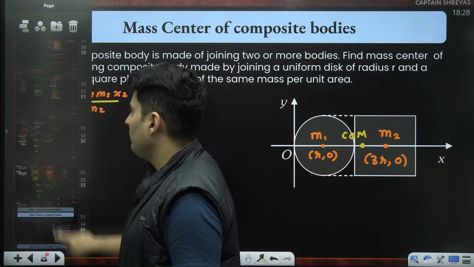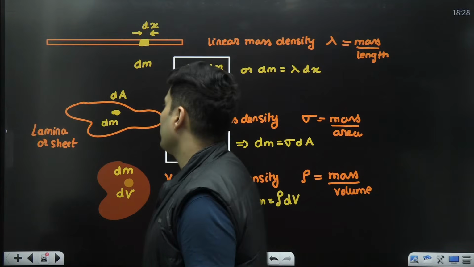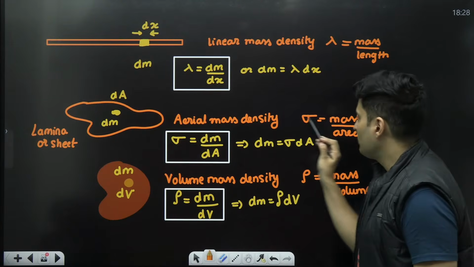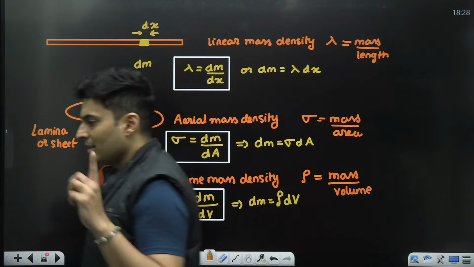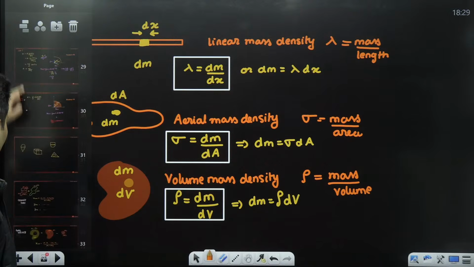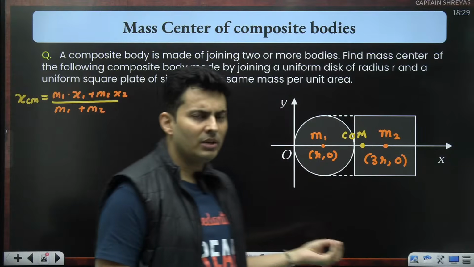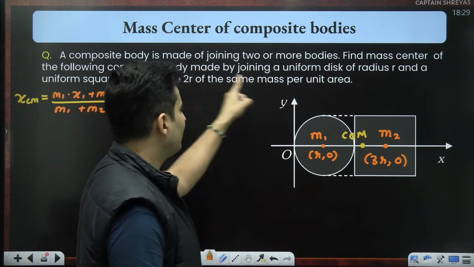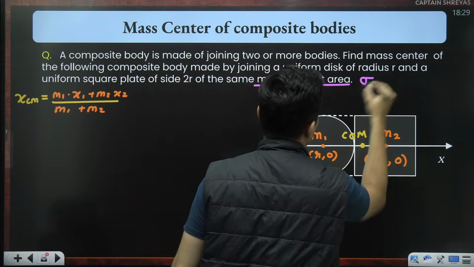Whenever we have two-dimensional diagrams or sheets, the concept you should consider is mass per unit area, which is sigma. That is the concept that will come into play for two-dimensional objects. If it was a solid sphere or cube, then it will be mass per unit volume. Both of them have the same mass per unit area. That means basically we are talking about sigma over here.